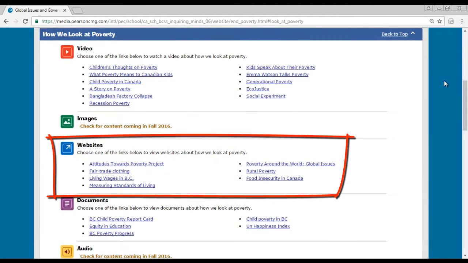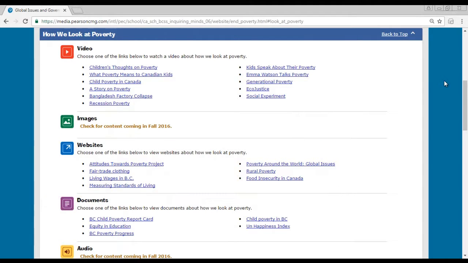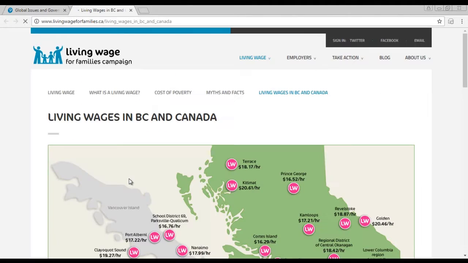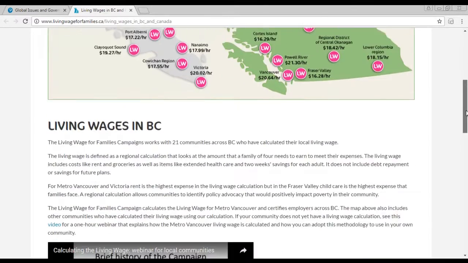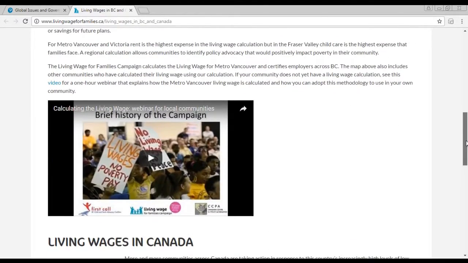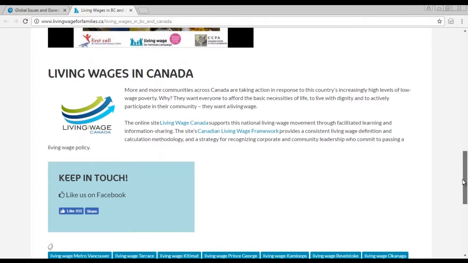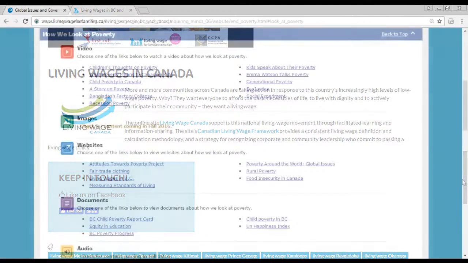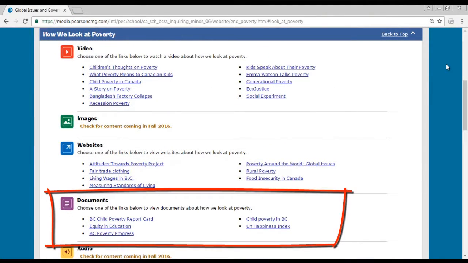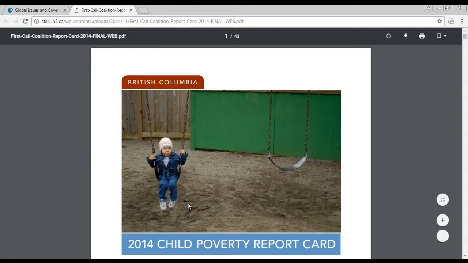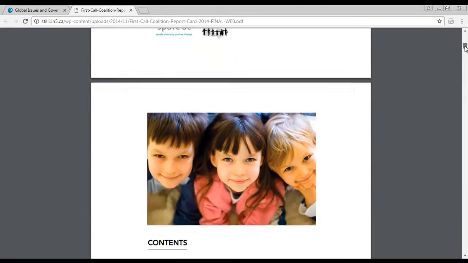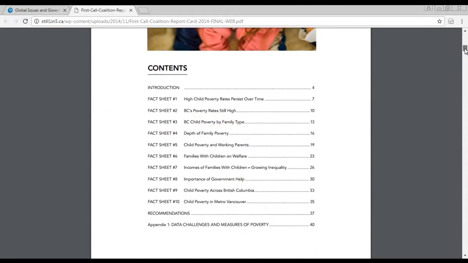Then, there are websites that further explore the topic, such as this interactive map published by the Living Wage for Families campaign. The Documents section includes reports, press releases, news articles, stories, and more. Here we see the BC Child Poverty Report Card, published by the BC Child and Youth Advocacy Coalition in 2014.